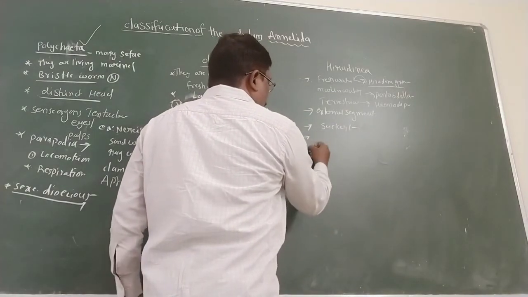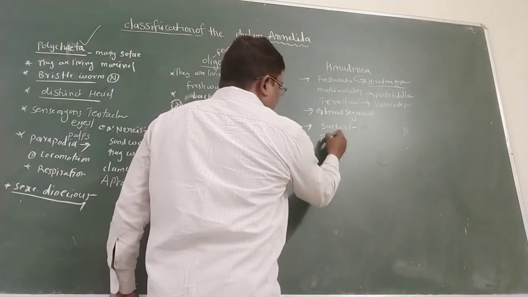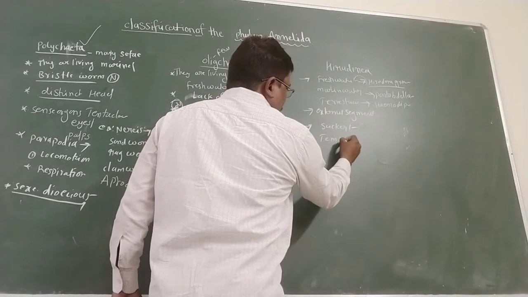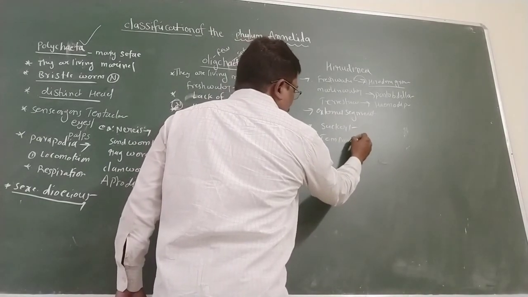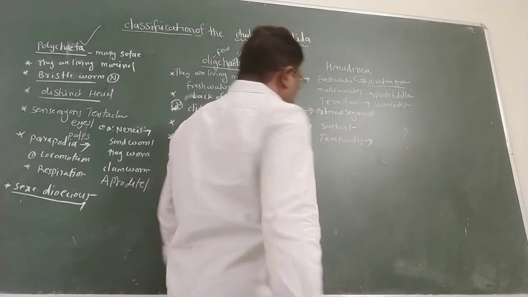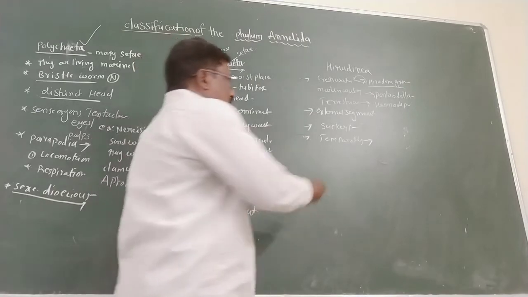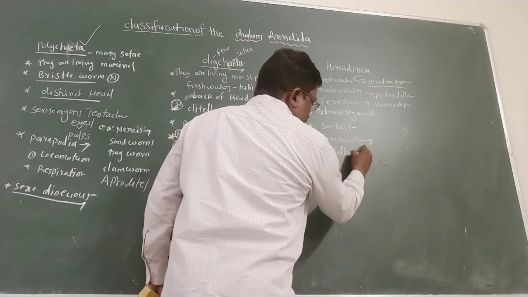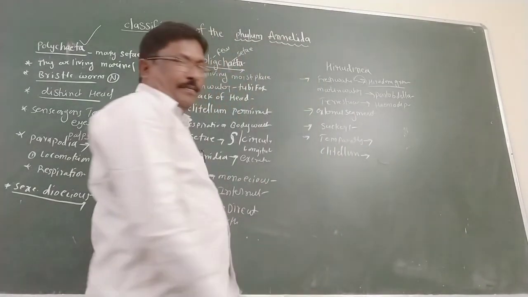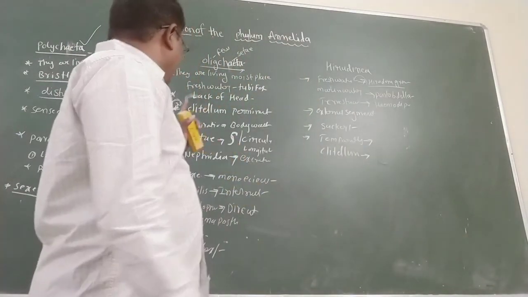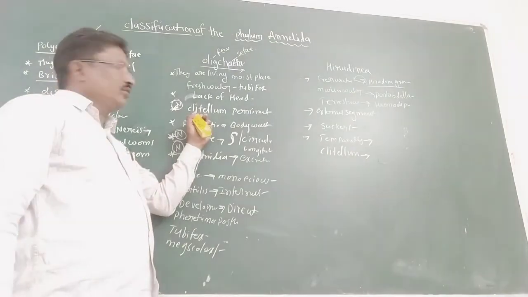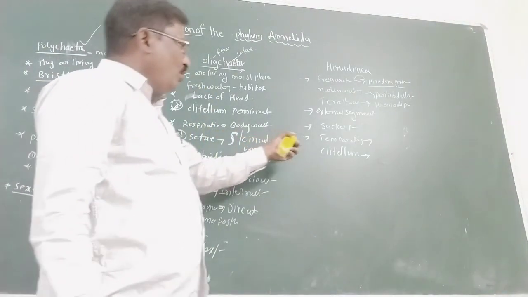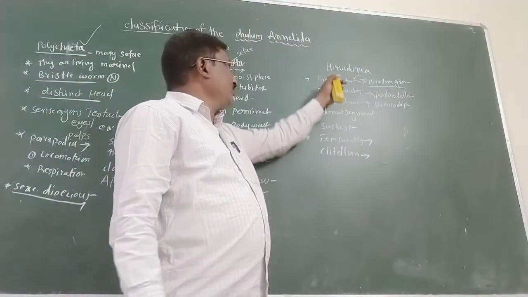A temporary clitellum is present, occurring only in the breeding season. The clitellum is constant in Oligochaeta, but in Hirudinea it appears only temporarily.